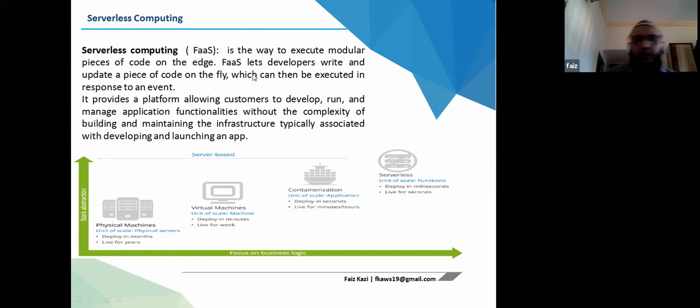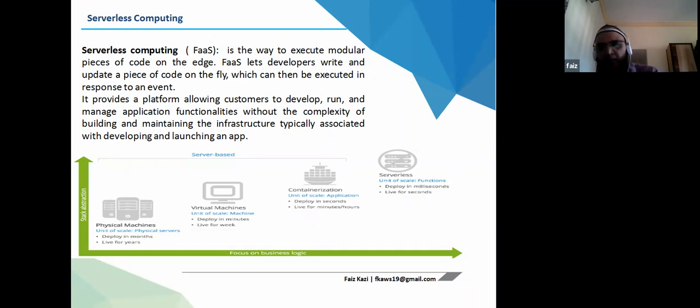So why is it so popular now? It is a way to execute modular pieces of code on the edge. It means that with a piece of code, you can have a complete infrastructure created for you. Like I gave an example of AWS shopping, right? So how do they do it?